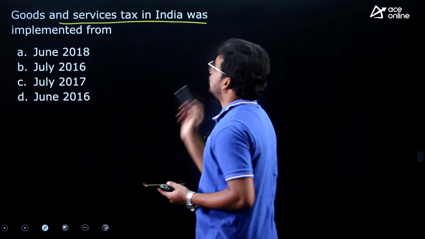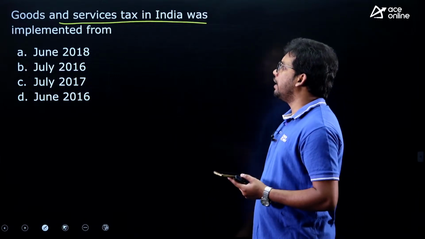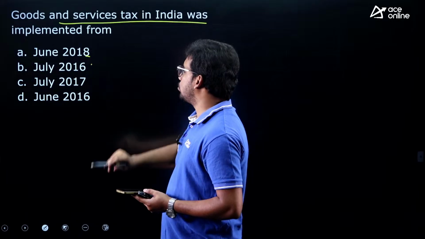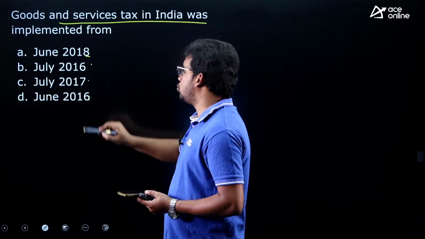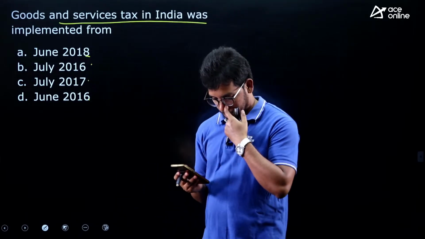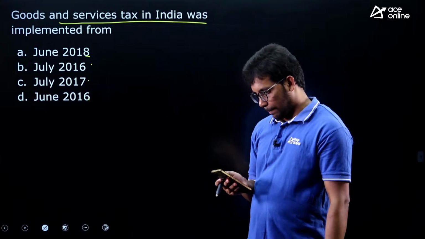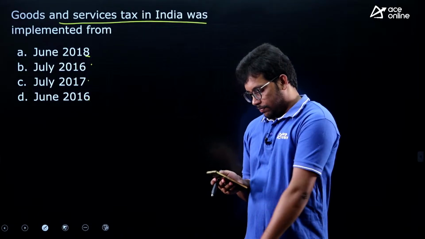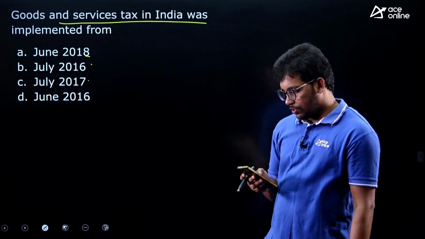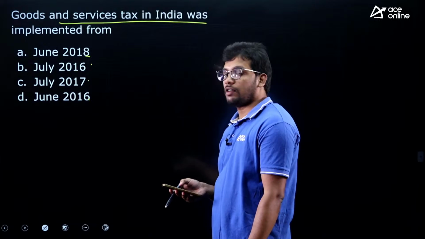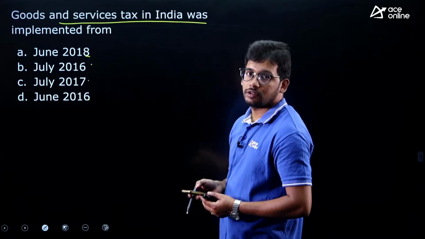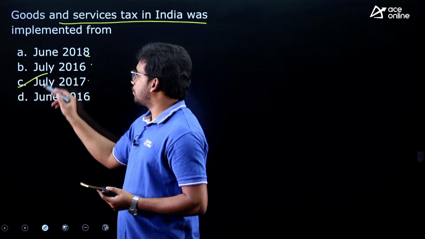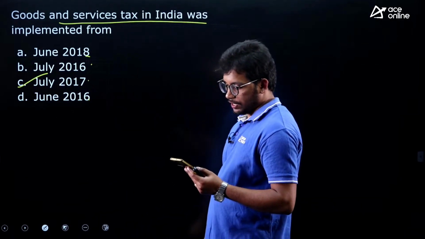most popular question, Goods and Services Tax in India was implemented from June 2018, July 2016, July 2017, June 2016. So what is the answer? You have to answer this, right? A very factual one, very popular one, and they will ask you this. It is from July 2017, right?